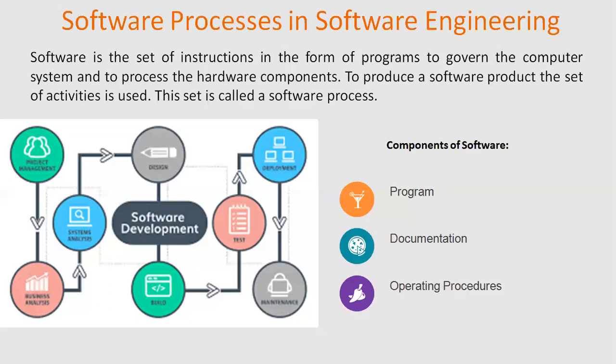Documentation is the source information about the product contained in design documents or in the form of detailed code or comments, etc. Operating procedures are step-by-step instructions compiled by an organization to help workers carry out complex routine operations.